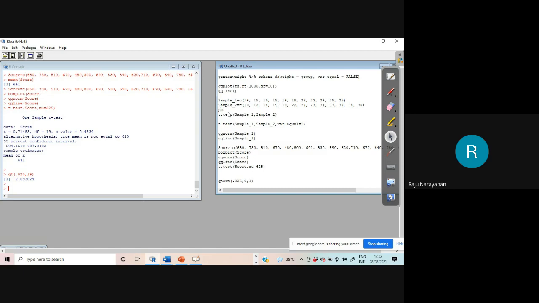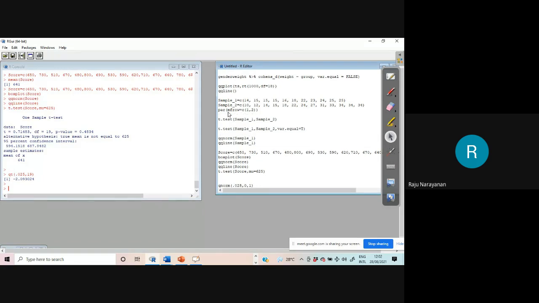Let us see for mfrow equal to c(1, 2). What is the purpose of that? I have to draw two graphs in one sheet.